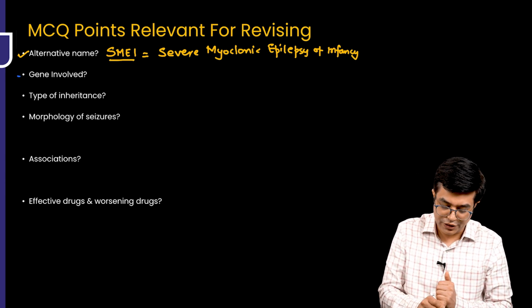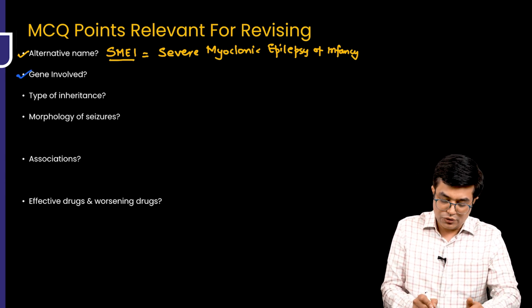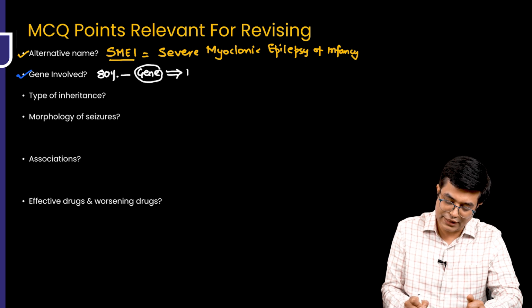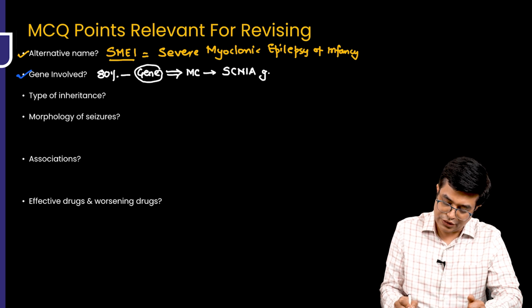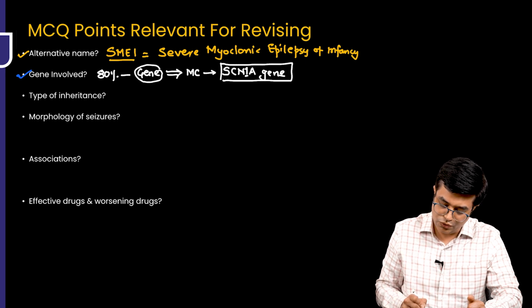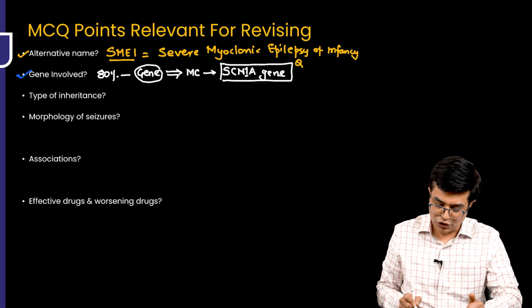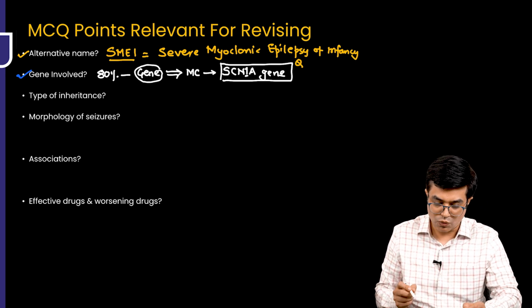Second, what is the gene involved? It is a genetic epilepsy. In about 80% of patients, you can find a gene. If they ask which is the most common gene identified, it is the SCN1A gene. This is not I, this is 1. SCN1A is the most common gene involved, and I'm putting a Q on top of it because this is a past NEET Super Specialty MCQ.